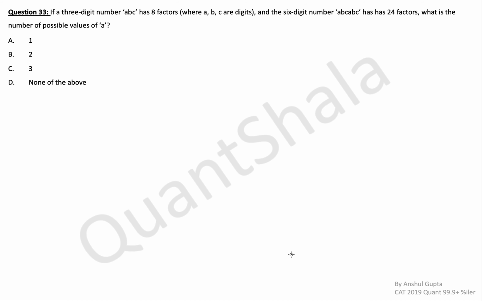Okay, so coming to this question 33, we are given that a 3-digit number ABC has 8 factors where A, B, C are digits. So the 6-digit number ABCABC has 24 factors. What is the number of possible values of A?